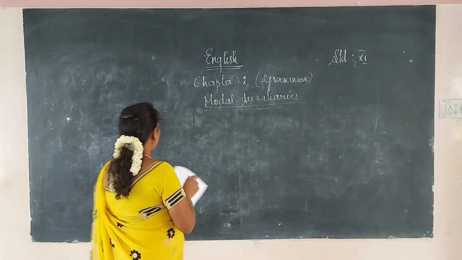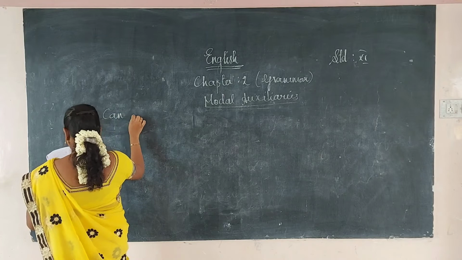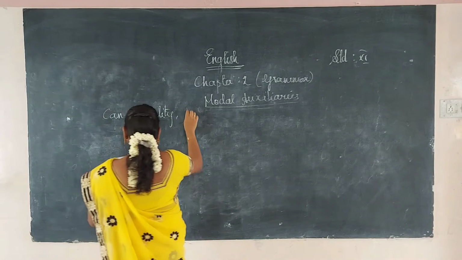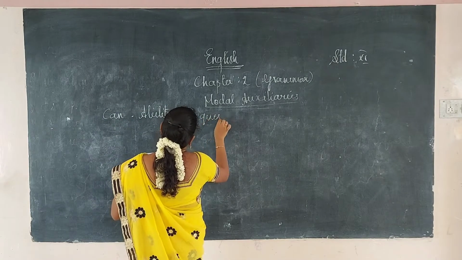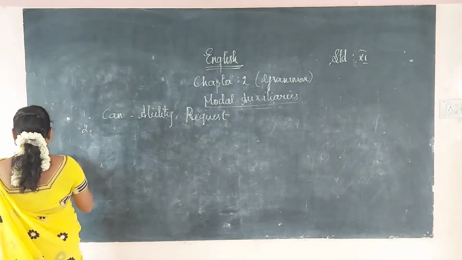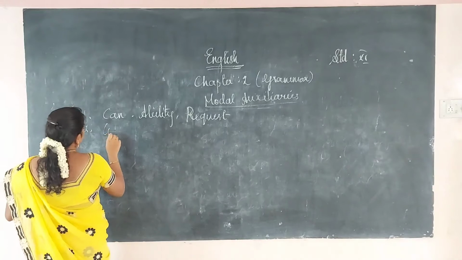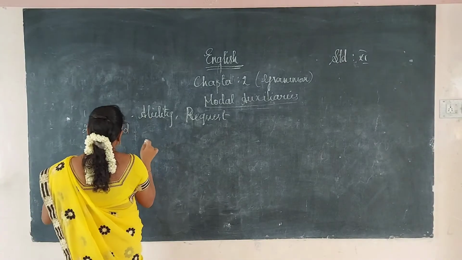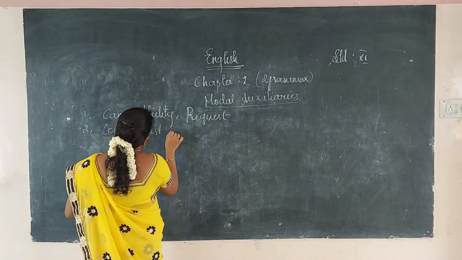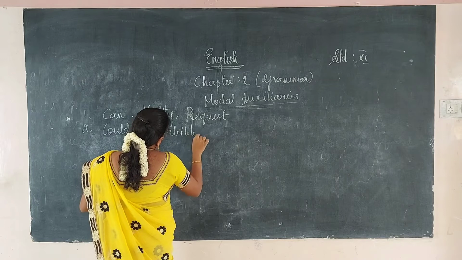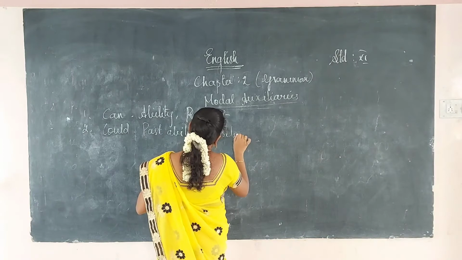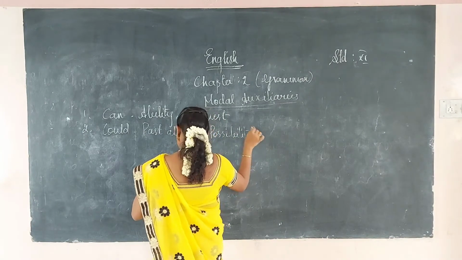Can. What is the use of can? Can we will use for ability as well as request, and even we can use this for seeking permission. Ability as well as request. Okay, can. Request means seeking permission also. Then could. Could has the same meaning as can, but it is in the past form. So we will use it for past ability as well as possibilities. Could, possibility. Okay.